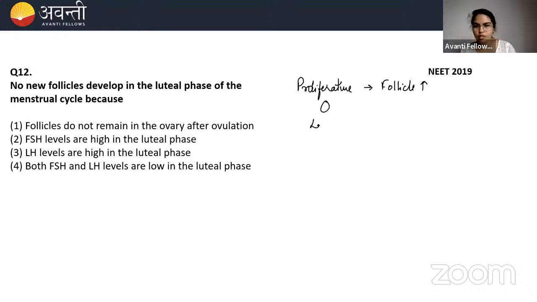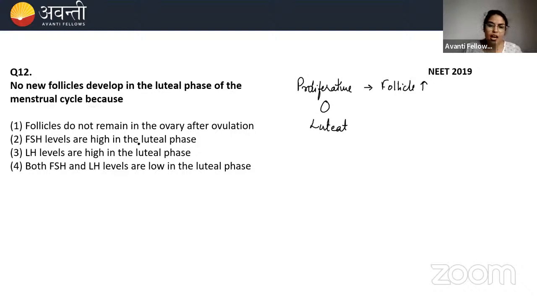What happens in the luteal phase? There are follicles present in the ovary, but those are not developed. They will develop in the next month. So follicles remain in the ovary after ovulation, but these follicles will not be developed, and they will develop in the next month through folliculogenesis, and then again another ovulation will occur. Okay, clear? So this is not the correct option.